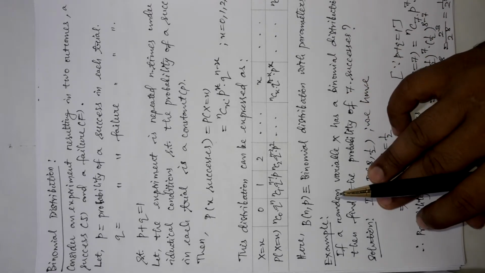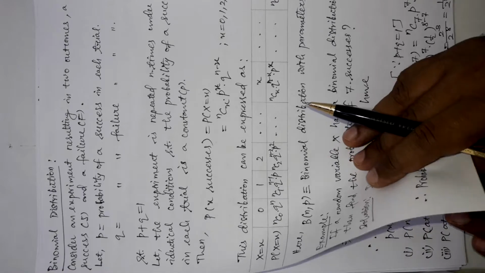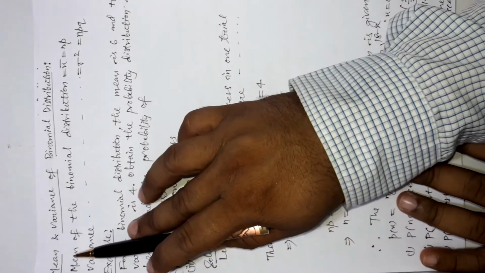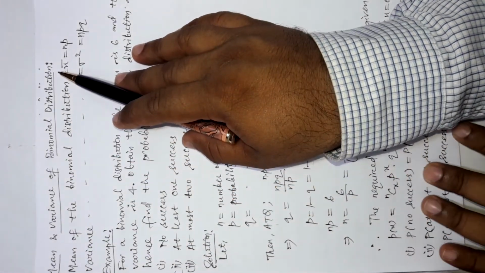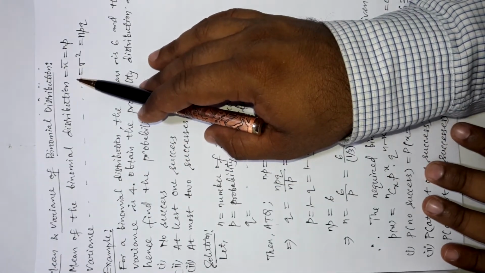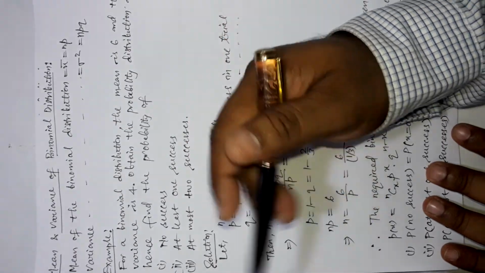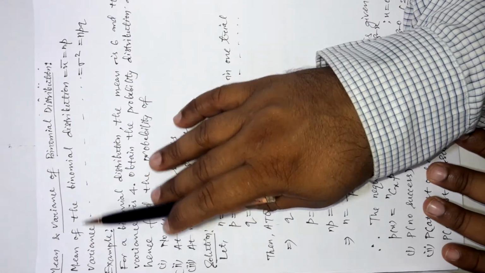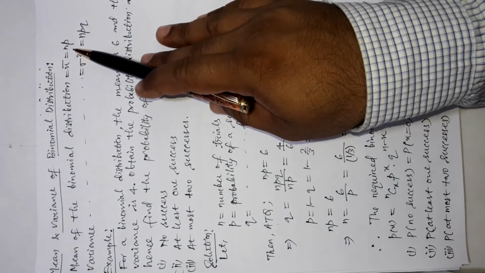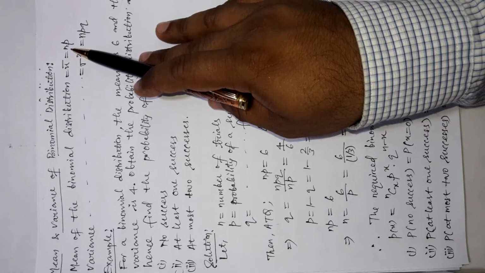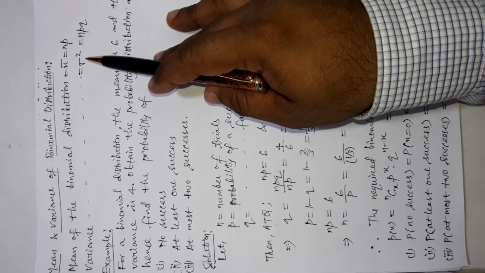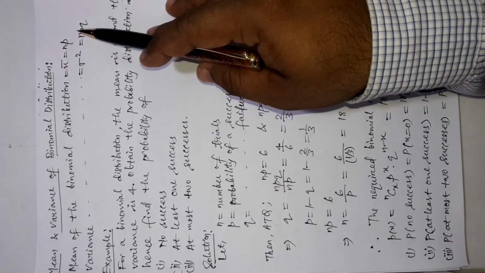Okay, friends, let us move further in this topic. Let us discuss mean and variance of binomial distributions. As always, I am not discussing the derivation here, I am discussing only the final formula and we will use it for our problem purpose. Now the mean of the binomial distribution is represented as x bar, which has a very simple formula, it is n into p. I told you already what n and p are. Now the variance of the binomial distribution, which is represented as sigma square, is equal to n into p into q.